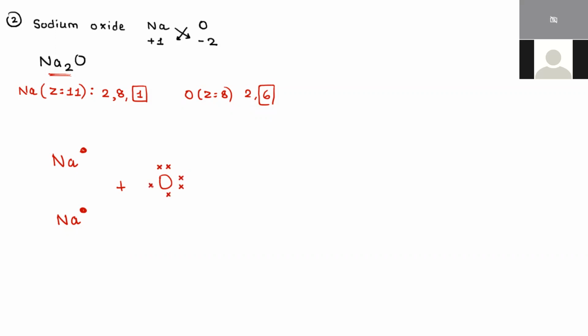Valency of oxygen is 2, which means oxygen requires 2 electrons. So 1 electron will be transferred from this sodium and 1 electron from this sodium. You have to show the arrows, okay? Now, sodium lost 1 electron, so that is why it gets +1 charge. Oxygen, on the other hand, 1, 2, 3, 4, 5, 6, 7, 8. How many electrons did oxygen gain? 2. So it will be -2.